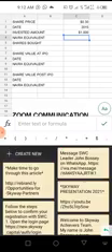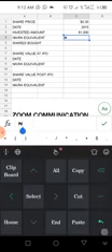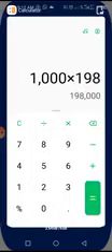So the naira equivalent for investing $1,000 at 2015 was 198,000 naira.